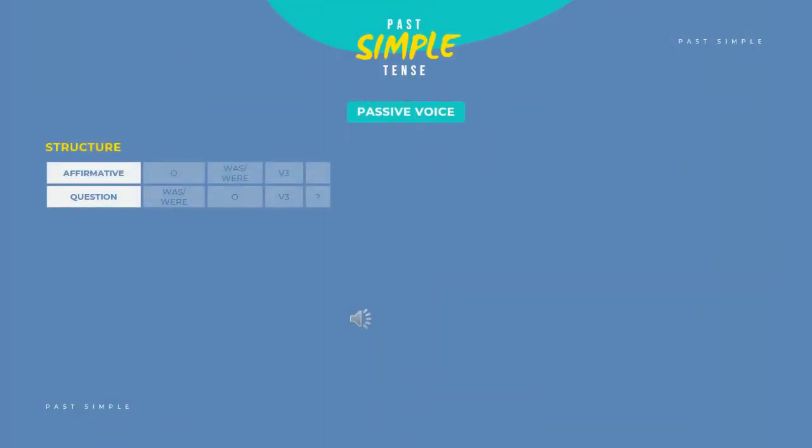Passive sentences in the simple past tense have the following structure. Affirmative form consists of object plus was or were plus verb 3. Question form consists of was or were plus object plus verb 3.